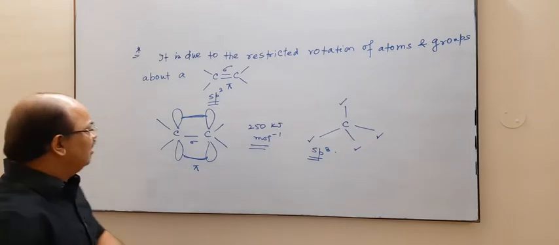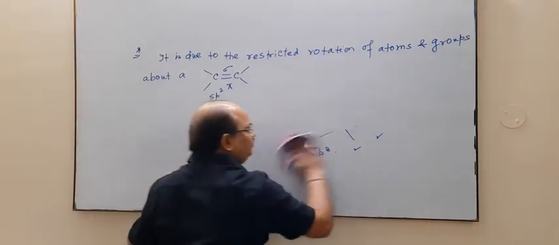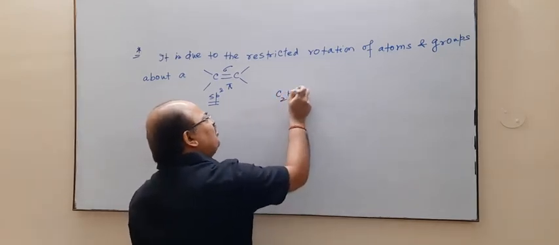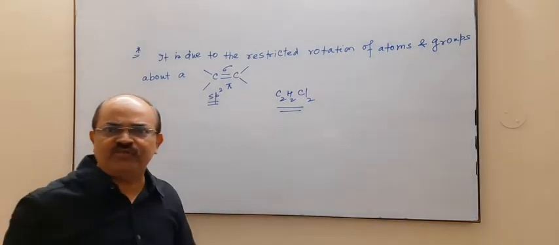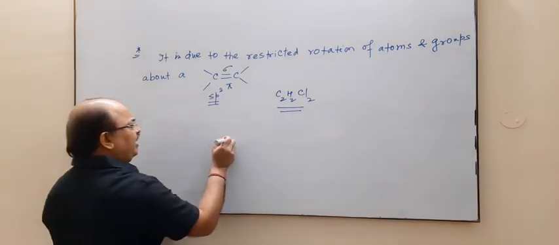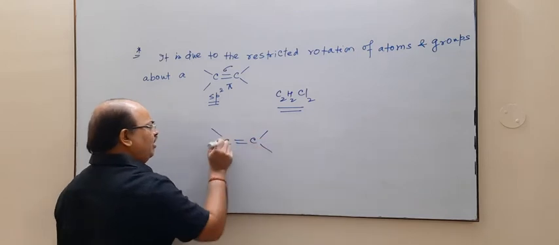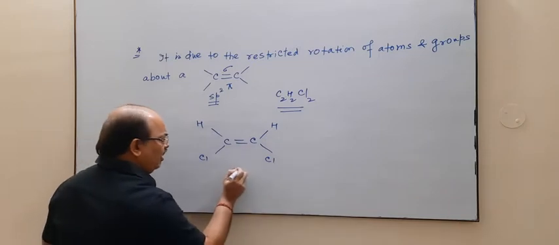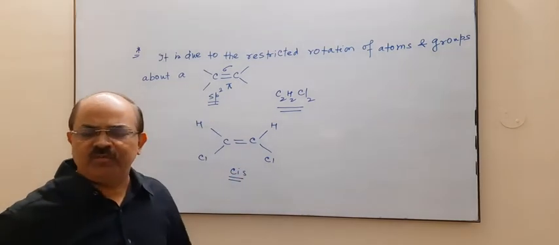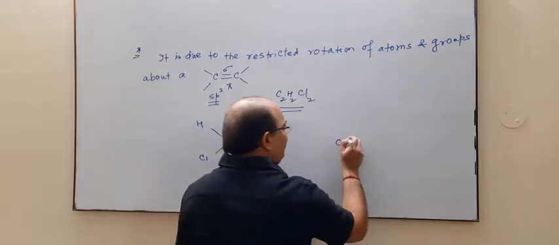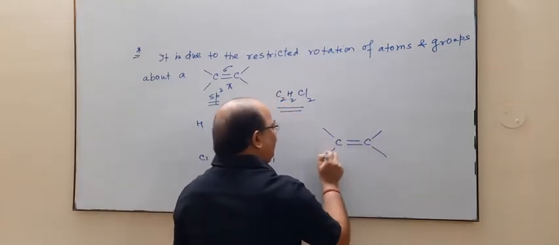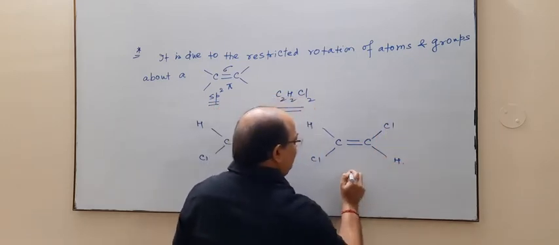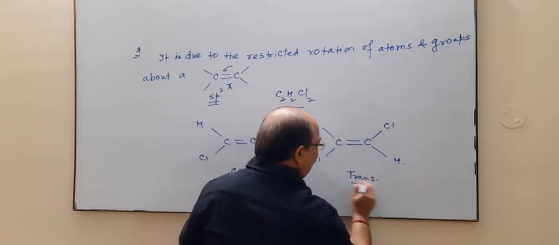For example, let us suppose we have a compound, the same example, you again consider C2H2Cl2. Now in this case, this is carbon-carbon double bond, this is hydrogen, this is chlorine, this is chlorine. Now this isomer is the cis isomer. Now what is trans? This one is the trans isomer. Say this is Cl and this is H. So this isomer is trans.